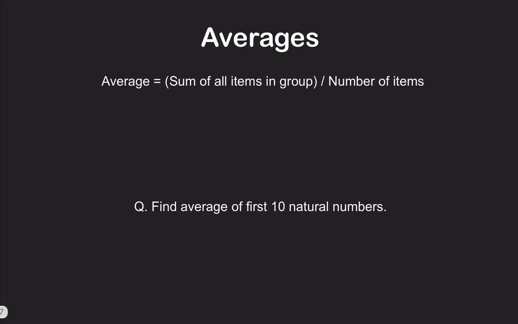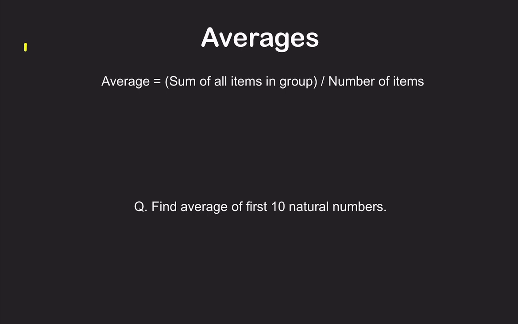So what exactly is an average? See, whenever a batsman has an average of 50 runs, what does this mean? This means normally, if we consider all the runs he has scored and all the matches he has played, he has on an average scored 50 runs in each match. But does that mean that he has scored 50 runs in every match? No.